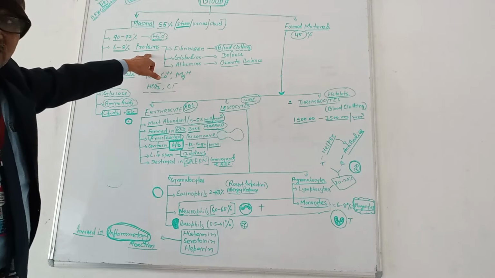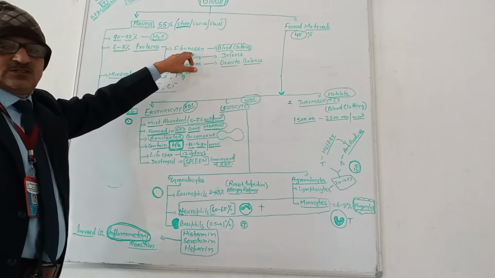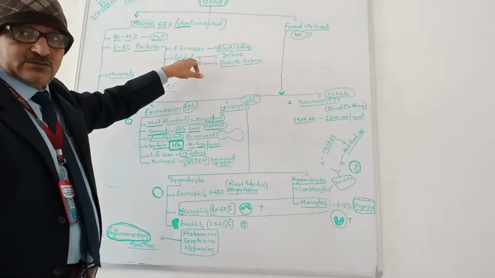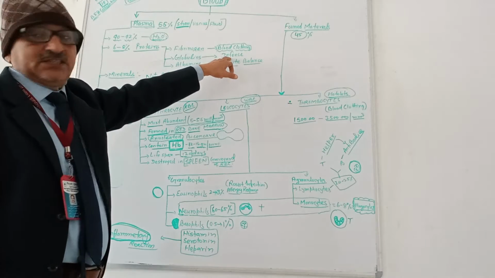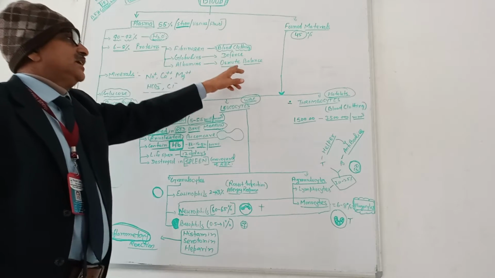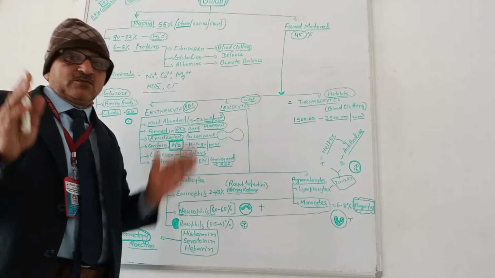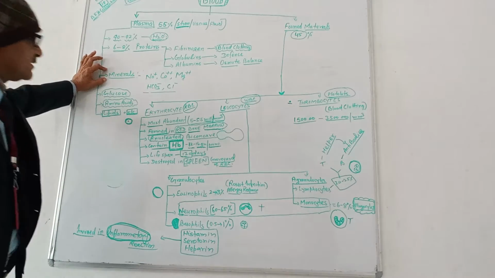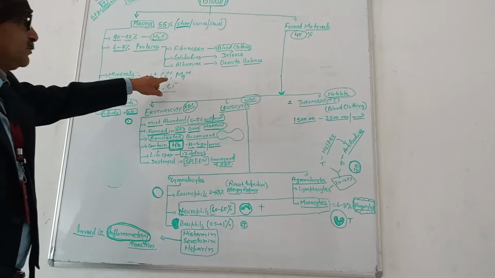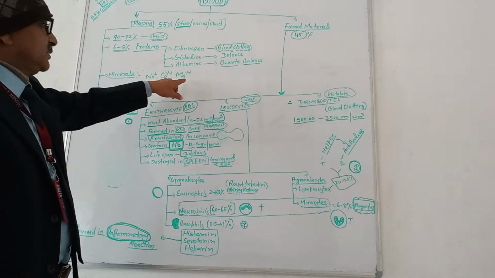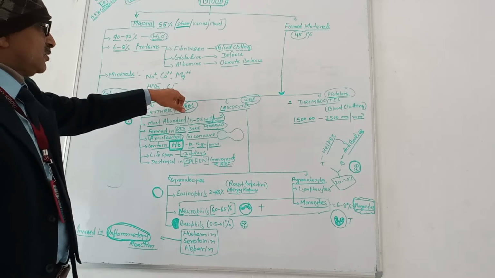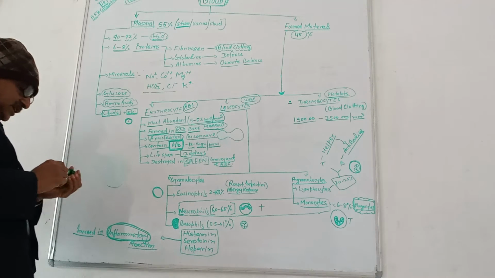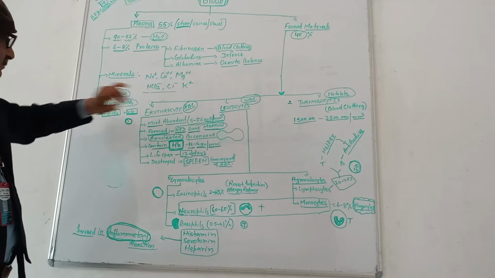6 to 8% proteins are there in blood plasma, which are fibrinogen, which helps in blood clotting, and globulins, which you might have heard of. They work as defense, and albumins help to regulate the osmotic balance, that is, the amount of water that should be retained in the blood. Then we also have minerals in plasma: sodium, potassium, calcium, magnesium, bicarbonate and chloride. These are the mineral ions present in the blood.